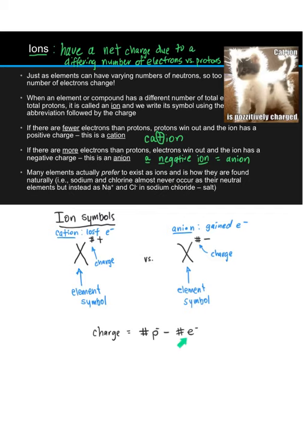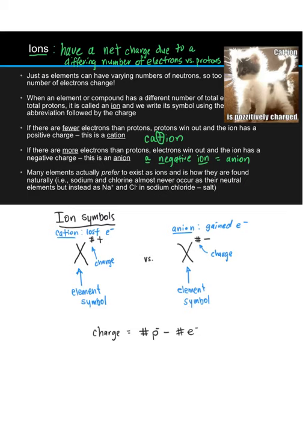Whenever there are more electrons than there are protons, we form anions, because that would indicate to us that an element has gained electrons. Whenever there are fewer electrons than there are protons, that indicates to us that our ion is positively charged and that we must have lost electrons.